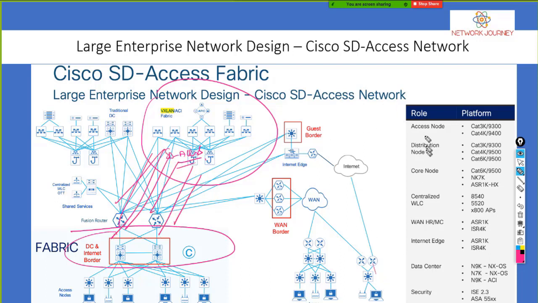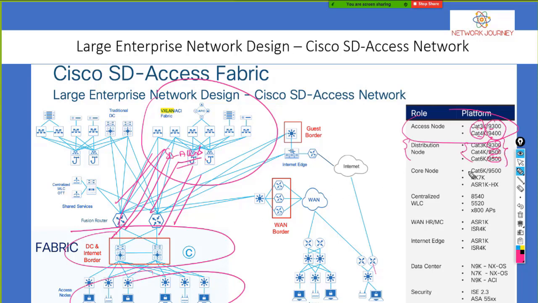What are the devices that we are using on an access node? We have 3K, 4K. These are the end of life devices, and these are the latest devices. For 3K Cisco has launched 9300, and for 4K Cisco has launched 9400. On distribution switches, once again you have 3K, 4K, 6K, and the latest boxes are next to them.